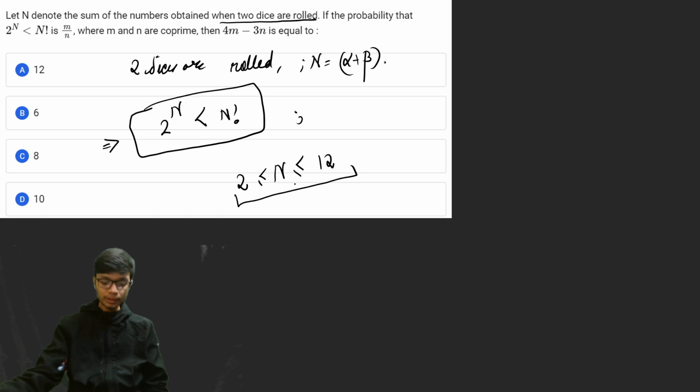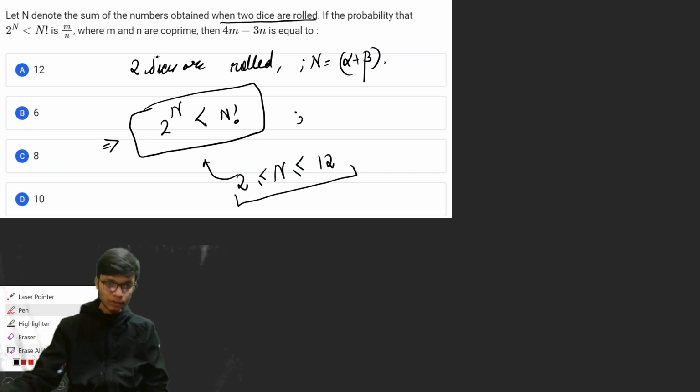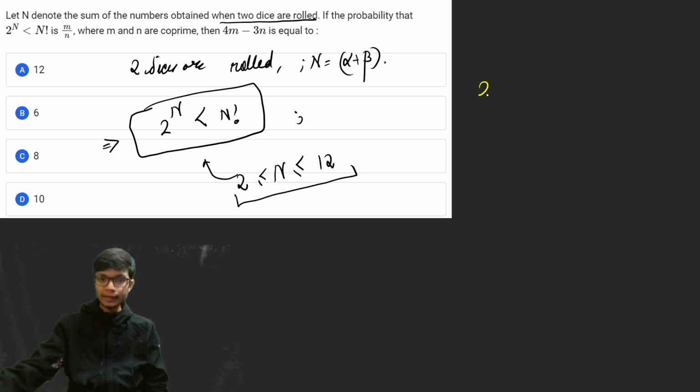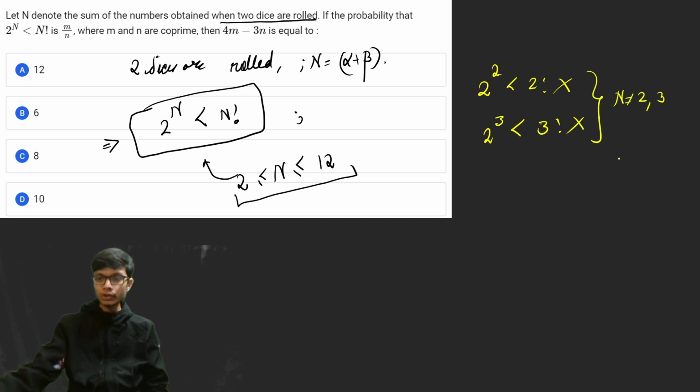Now I have to look for the cases when 2 to the power n is less than n factorial. I will go on putting the values of n as 2, 3 and so on. For n as 2, is 2 to the power 2 less than 2 factorial? This is wrong. Similarly, is 2 to the power 3 less than 3 factorial? This is again wrong. So n is not equal to 2 or 3.